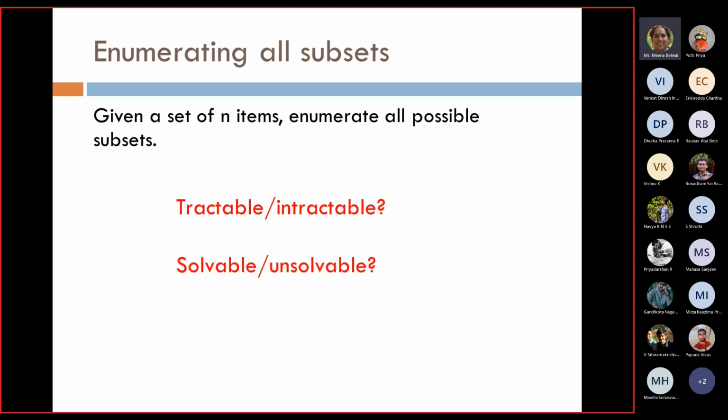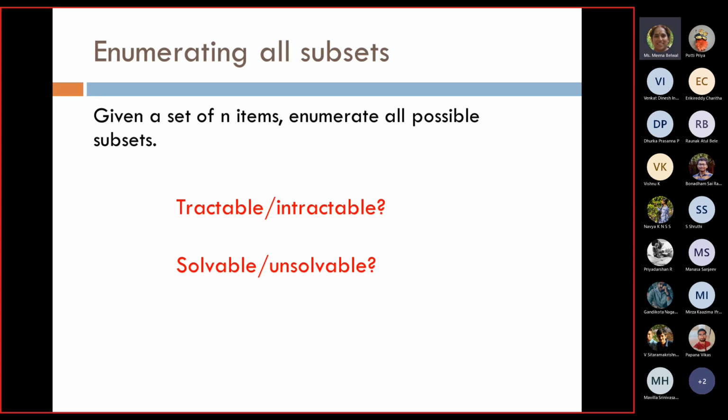Another problem: enumerating all subsets. We want to find all the subsets of a set of n items. Given a set of n items, we want to enumerate all possible subsets. We know that if n items are there, 2 to the power of n subsets will be available, right? So we want to actually find out what those subsets are. We know there are 2 to the power of n subsets, but 2 to the power of n makes it exponential time. It is no more a polynomial time solution.